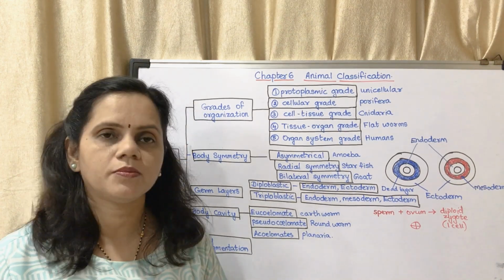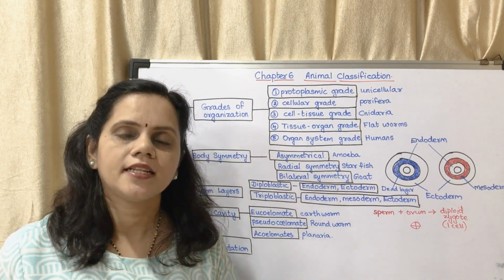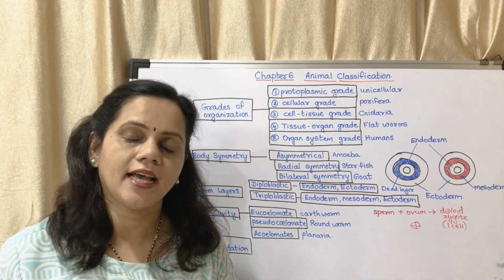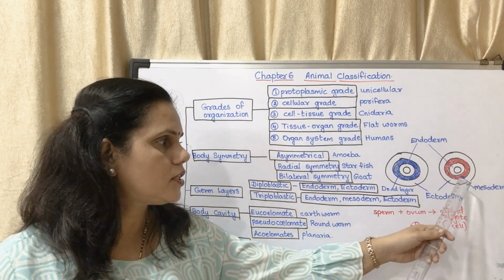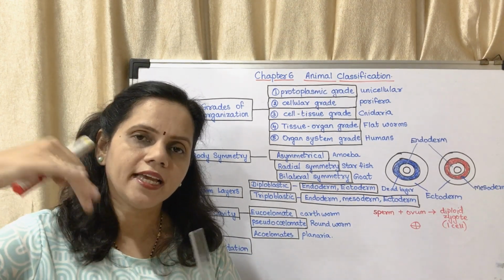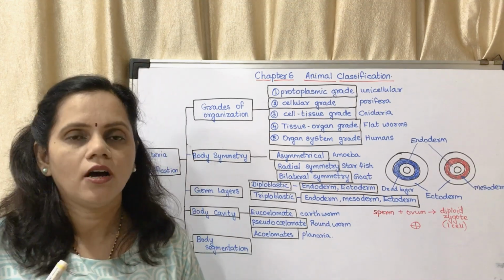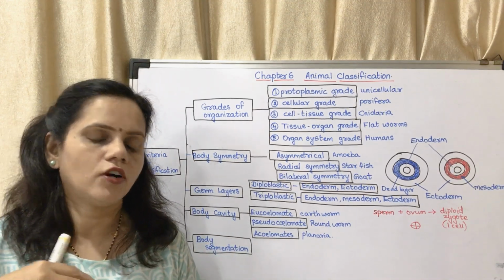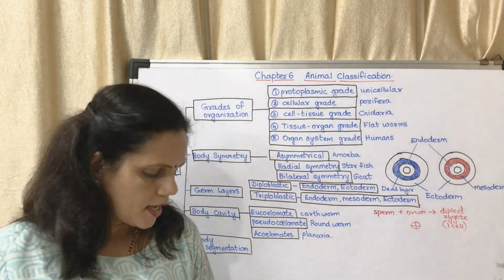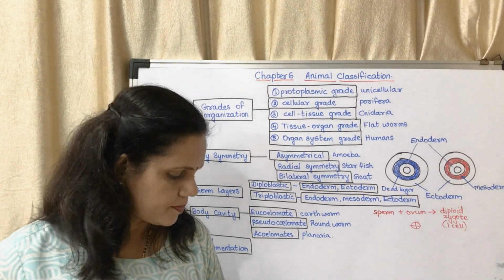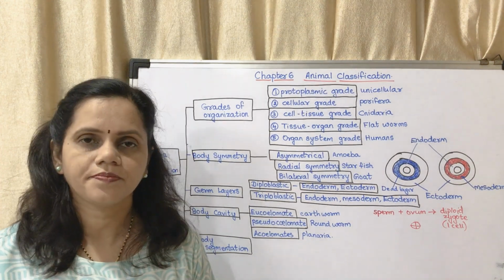The endoderm forms the inner lining of the body, for example the alimentary canal and digestive system. And what does mesoderm do? Mesoderm generally forms the skeletal system, muscular system and circulatory system.